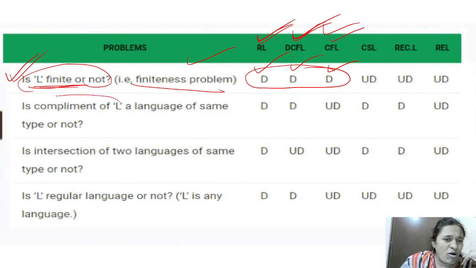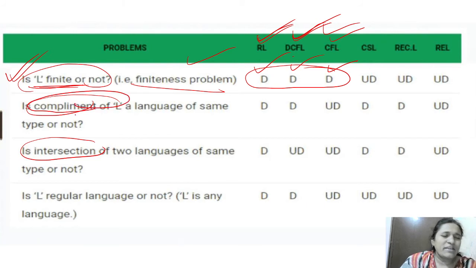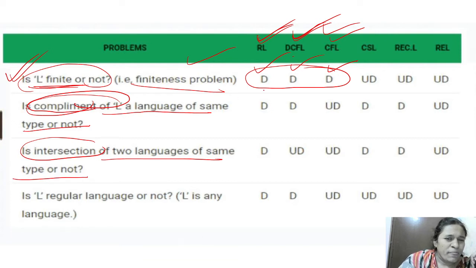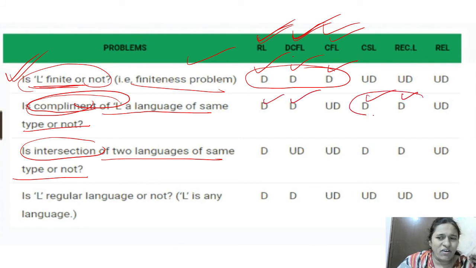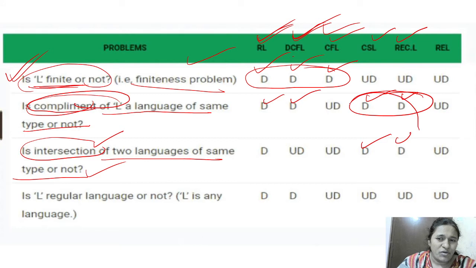Next is complement and intersection. These two always come together, right? Complement of a language, is it of the same type or not? Intersection of two languages, is it of the same type or not? Complement of a language is decidable in regular, DCFL and CSL and recursive also. And intersection of two languages of the same type or not is also decidable in CSL and recursive.